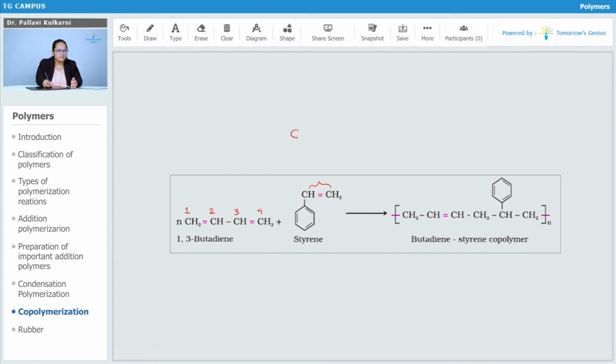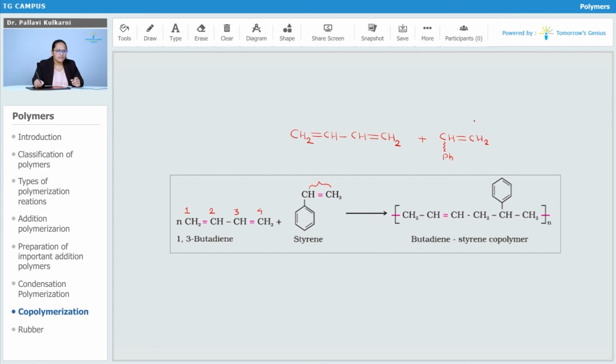If I write down the butadiene molecule once again in this way, CH2 double bond CH, CH double bond CH2, this is your one monomer. I am going to write down only the CH double bond CH2, which is the part of your styrene. It is attached further to the Ph, which I have not written here, because Ph, that is the phenyl ring, is not going to take part in the addition reaction.